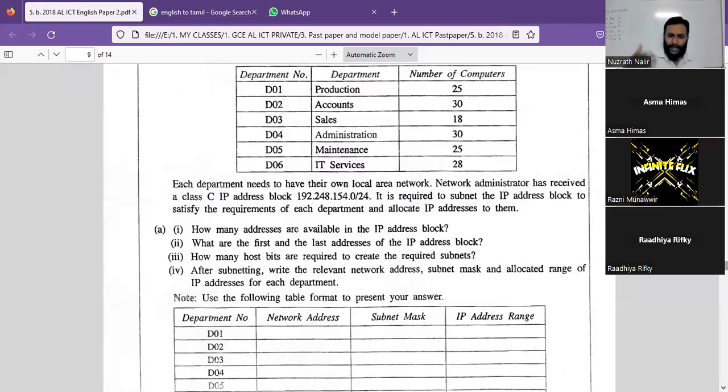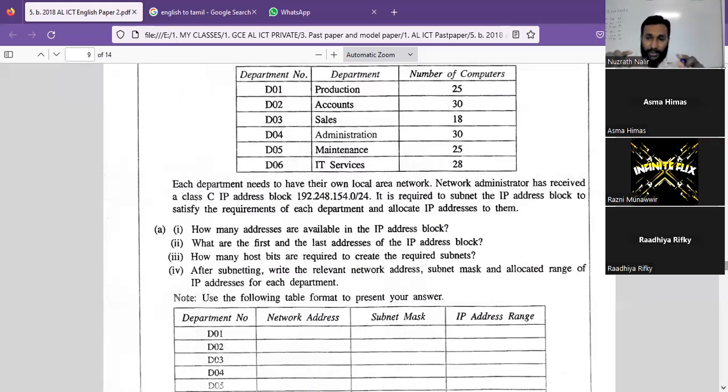I don't want to explain that, because you know that thoroughly, since there is a theoretical base. So let's focus only on this question. They have already informed us that this is a class C. So how many addresses are available in this IP address block? Dear students, look at this carefully.